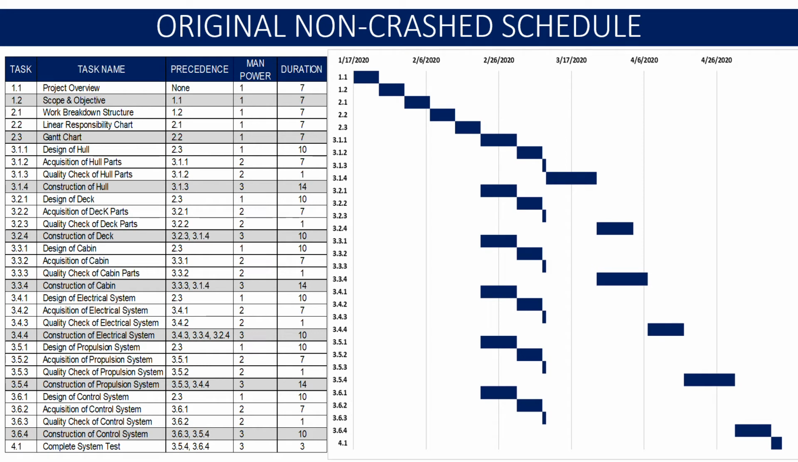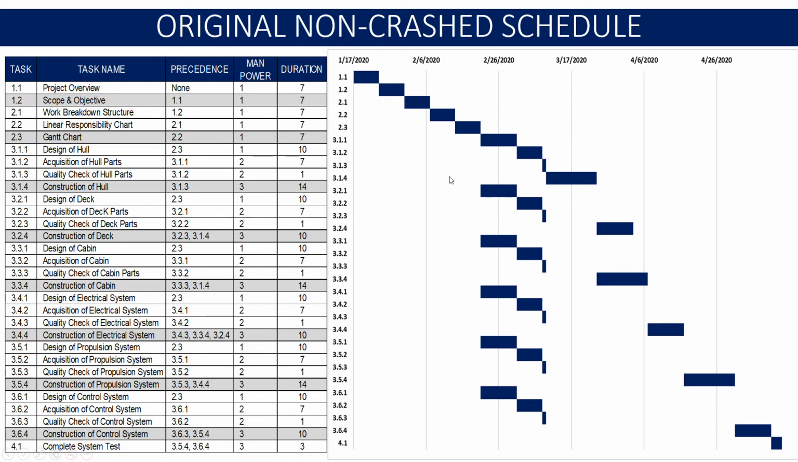And I have applied the same concept to our original non-crash project. Here is the original non-crash project schedule. On the left side, the table gives you the list of activities with the task labeling, predecessor activity, manpower requirement, and duration. On the right side, the Gantt chart represents the activity in graphical form.